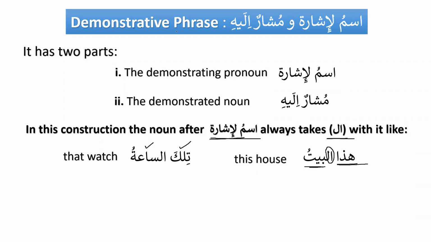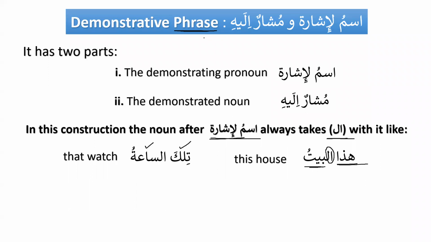That's why we call this a phrase. Why do we call them a phrase? Because a phrase is an incomplete construction where the meaning is not complete. It can be either a subject or a predicate, but it cannot convey the meaning by itself. So that's why we say that these are phrases.